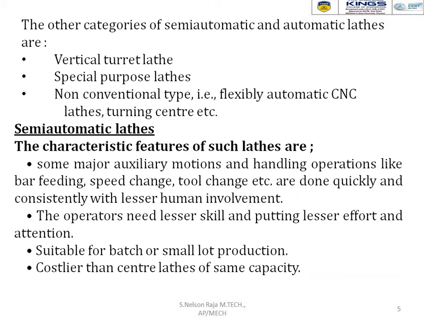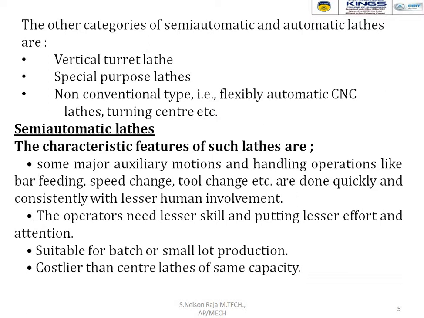So obviously a semi-automatic lathe machine needs lesser human effort. The tool change, speed change and gear change are all done very quickly and accurately. That is the main characteristic of the semi-automatic lathe.